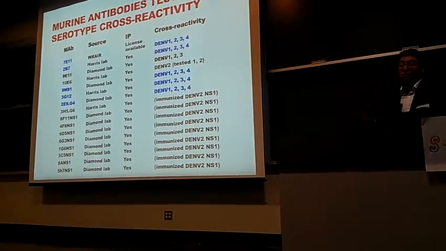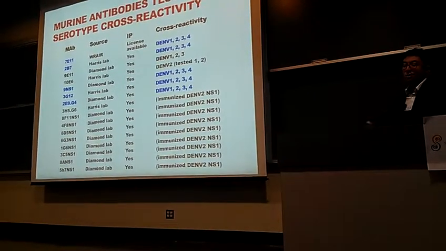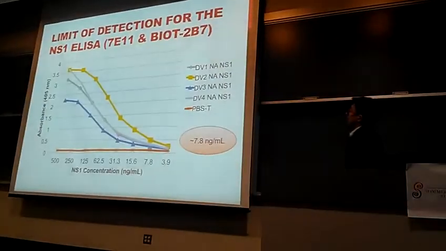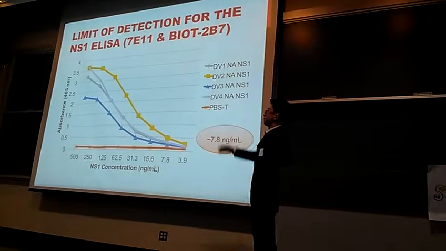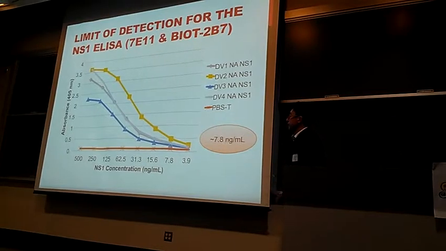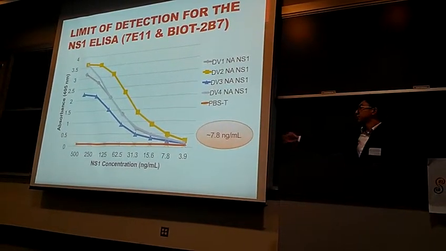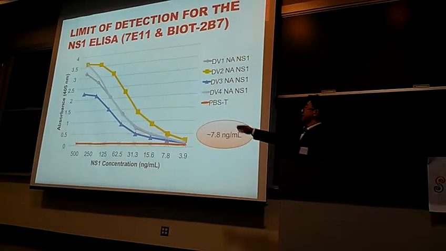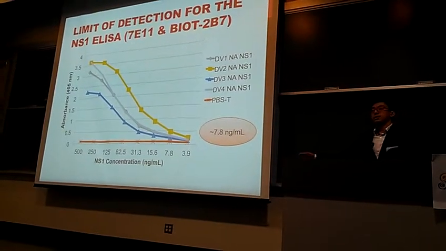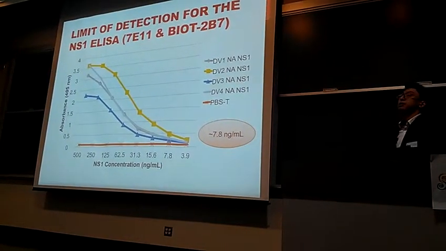Now, using these antibodies that were able to cross-react, we started optimizing the antibody pairs, to see which would produce the best results. So here's an example of an ELISA readout. On the y-axis, you have absorbance at 405 nanometers, and on the x-axis, you see NS1 concentrations. These NS1 concentrations have been diluted twofold, which decreases signal as you would expect from ELISA data. The NS1 that we specifically used in this assay was obtained from a company called Native Antigen, which specializes in producing recombinant NS1.